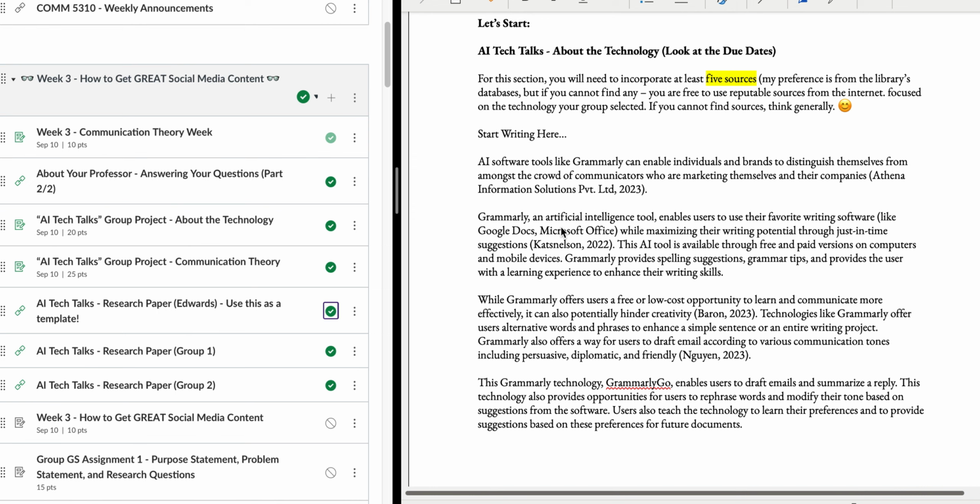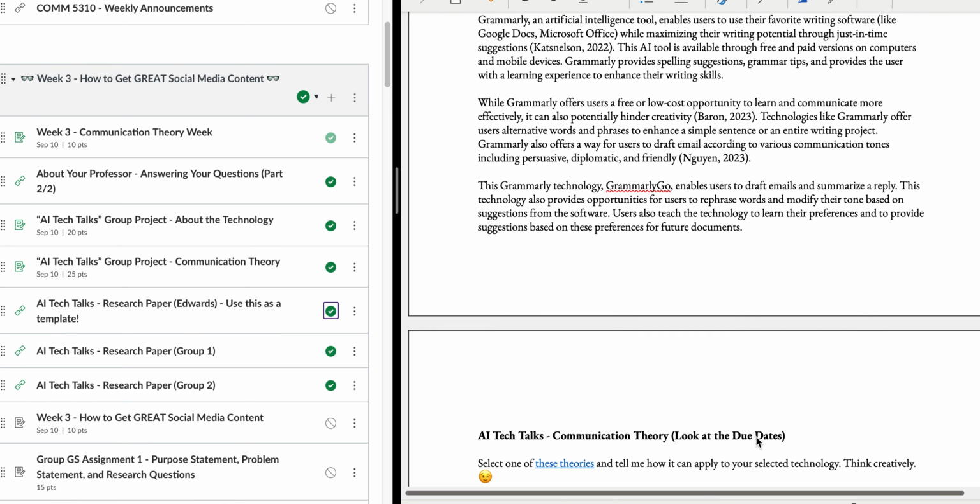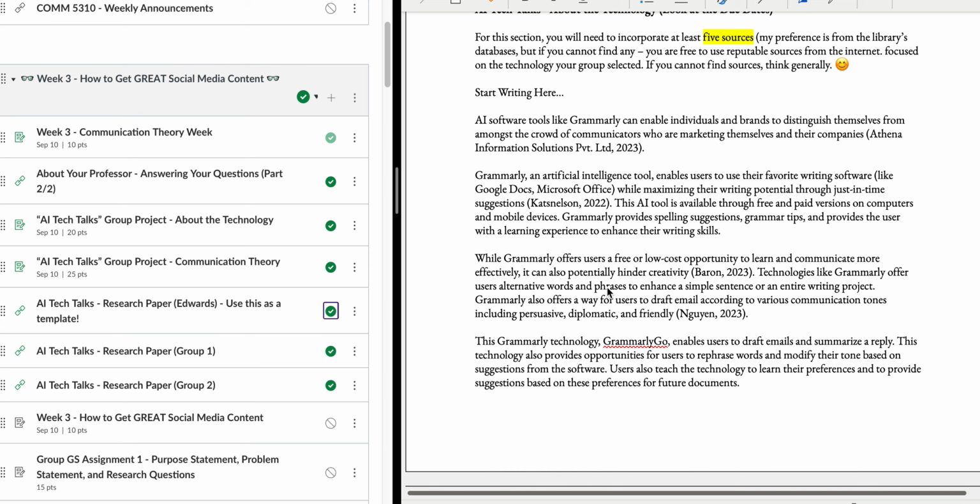You can choose one of the Tech Talks technologies, or you can choose an AI technology that is not listed, but choose one. First come, first served. So go for it. I included 5 different references from the databases, and tomorrow the librarian is going to help us learn how to navigate those databases, the new ones. We have 5 sources throughout the 4 paragraphs. This section for me was 4 paragraphs, but 5 sources.